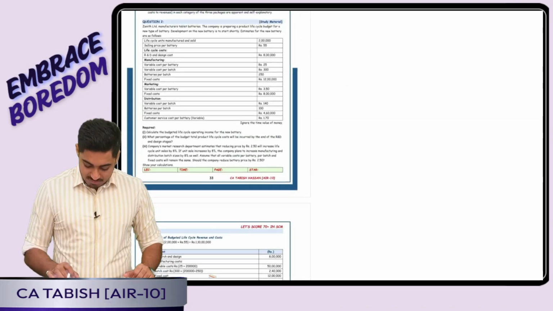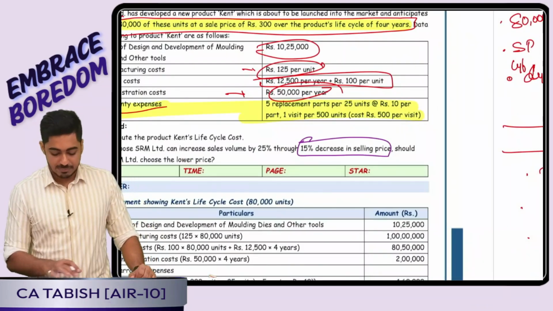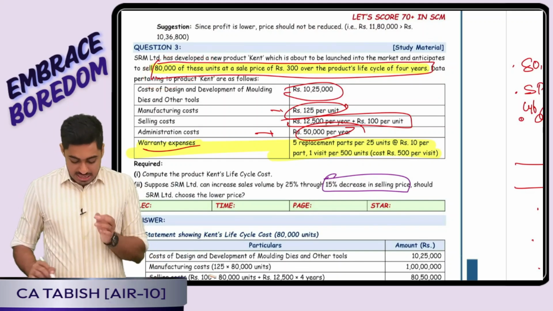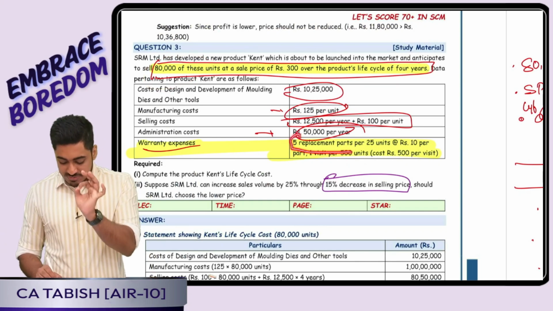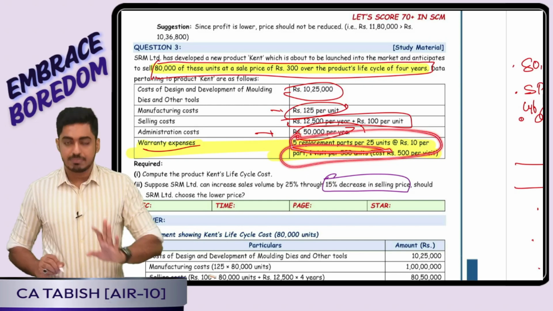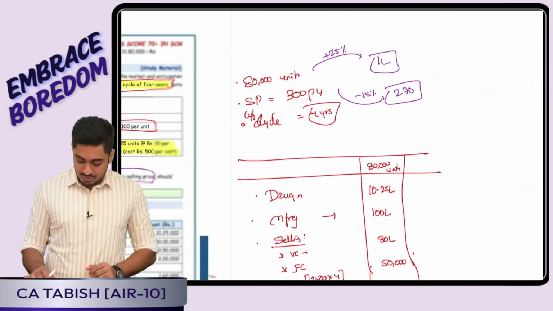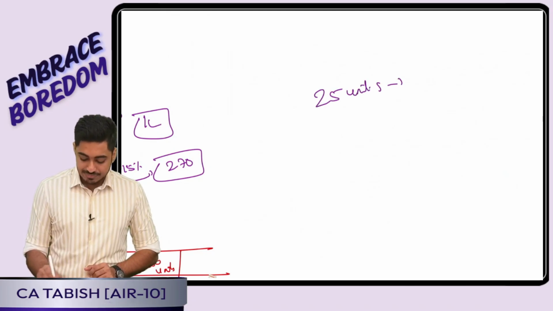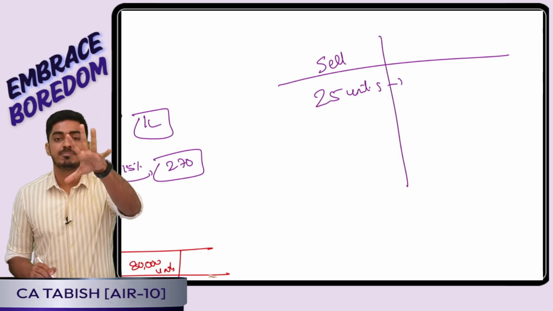Yes, there was one more adjustment here. Which was that adjustment? That was replacement part. Look at this, students. Altogether we have to produce 80,000 units. Regarding the warranty replacement, the question is telling 5 replacement parts per 25 units sold at the rate of 10 per part. That means what is it telling? If I sell 25 units, how many parts should I replace? 5 parts I should replace.